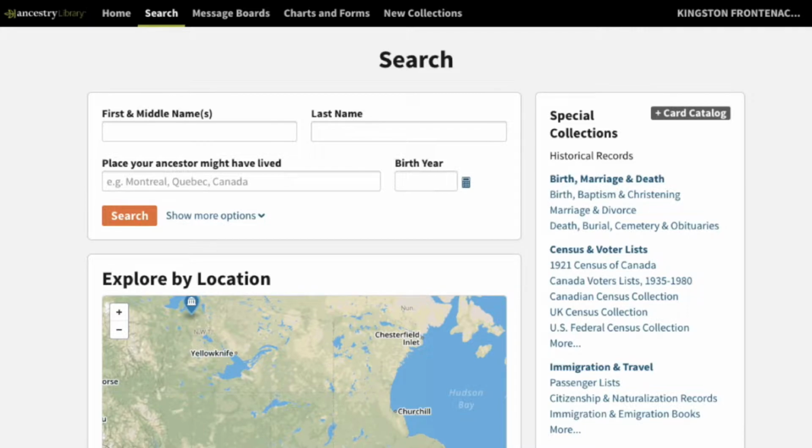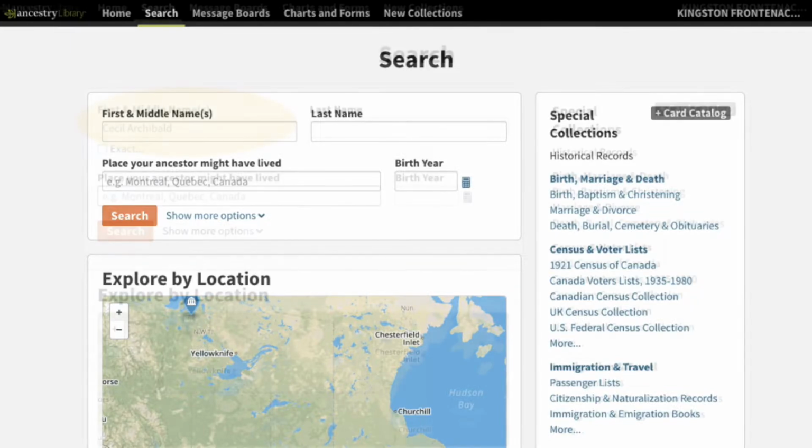You might be tempted to search for your own name, and that's fine, but many records of living individuals are unavailable due to privacy regulations. You'll have better luck and more fun if you focus on an ancestor who's just a little farther back in your family tree. A grandparent is often a good place to start. There are plenty of records for people who lived a couple of generations back. If you know the name of a grandparent, give it a try.